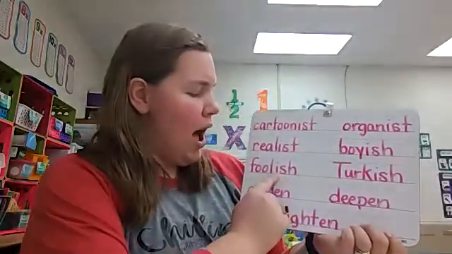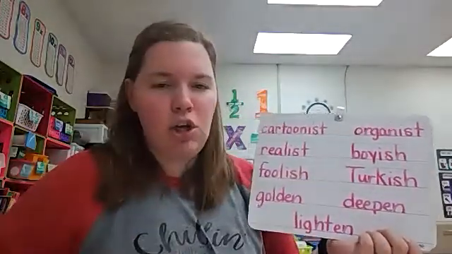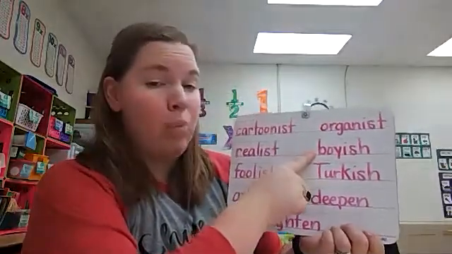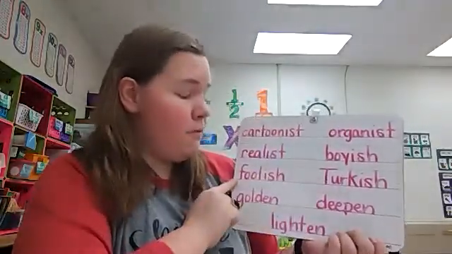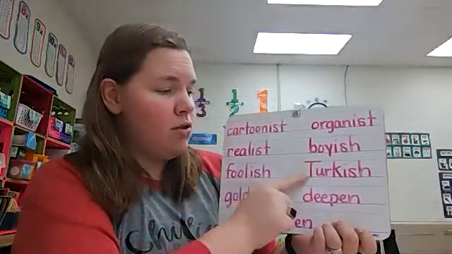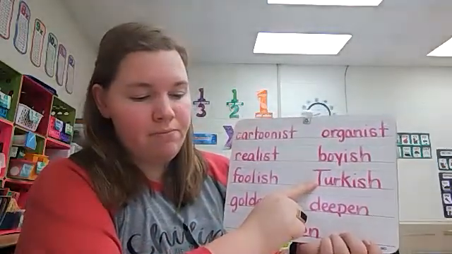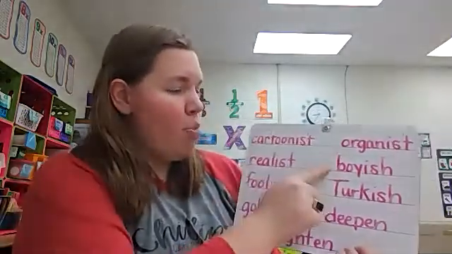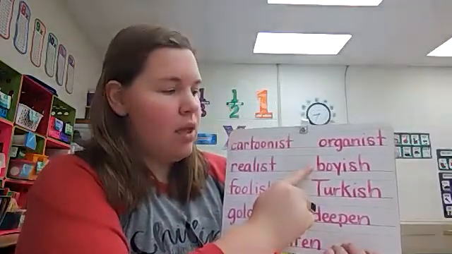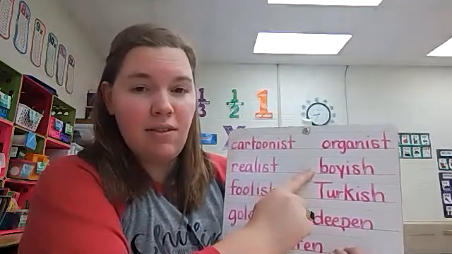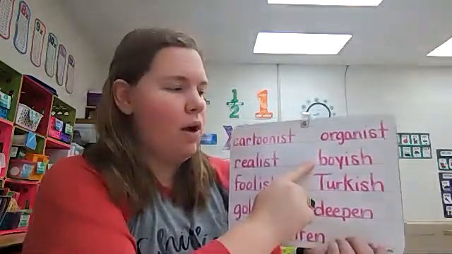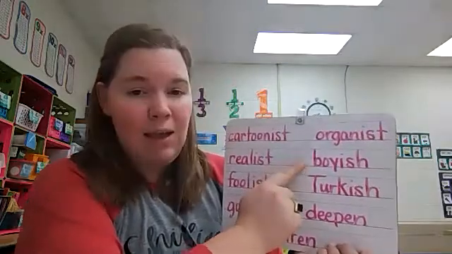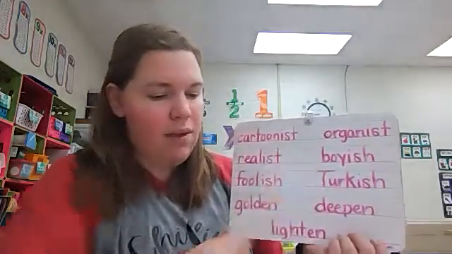What do you think ISH means when it's a suffix? We have the words boyish, foolish, Turkish. Boyish. The ISH means like something. So if we say something is boyish, we mean it's like a boy. Okay, somewhat like a boy.